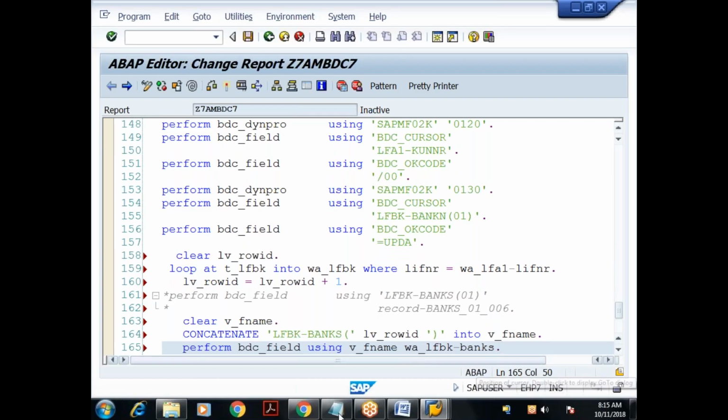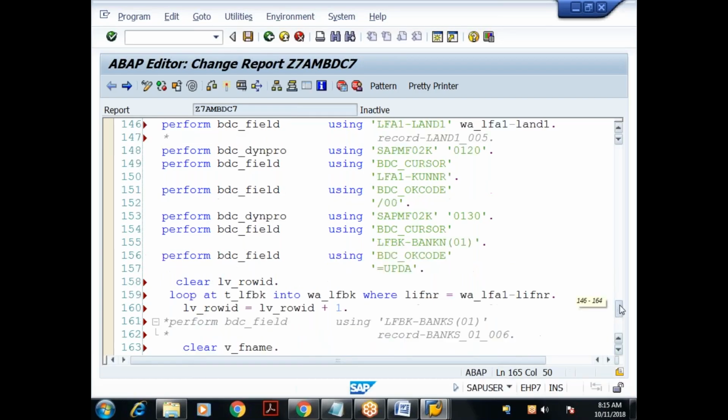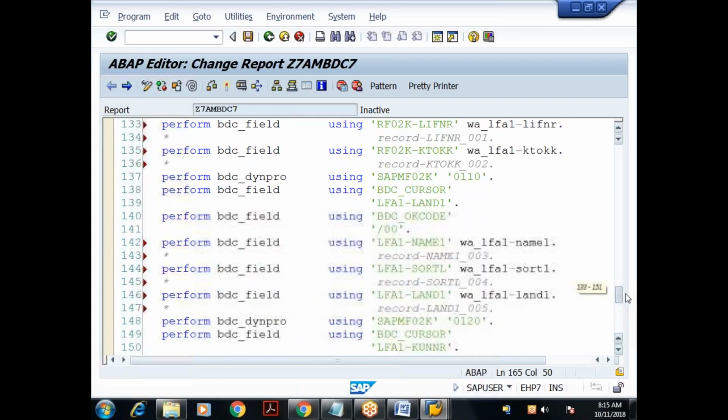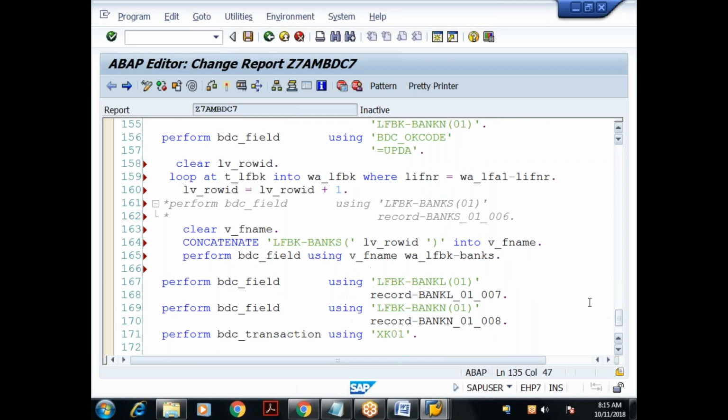So what is the change? For the normal input fields, you will not disturb the field names. You will just replace the recorded value with your work area value. But in case of table control fields, the field name depends on the row ID, so we need to construct the field name dynamically. This is the logic for that. Concatenate this with this value, the single quotes and the parenthesis, into V underscore F name. Repeat this process for the rest of the fields.